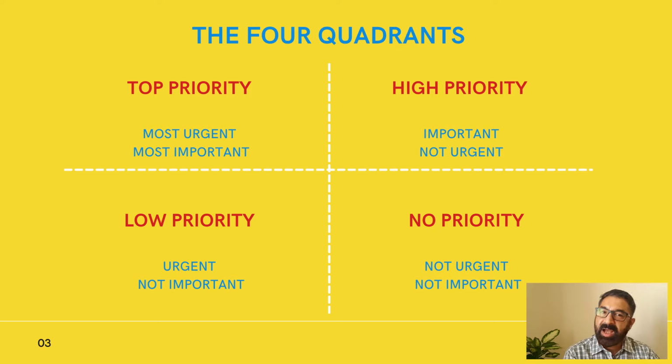Second is high priority, most important but not urgent. Third is low priority, most urgent, at least perceived to be most urgent, but if you analyze it, it's not very important. And the fourth quadrant, absolutely zero priority, not urgent, not important.